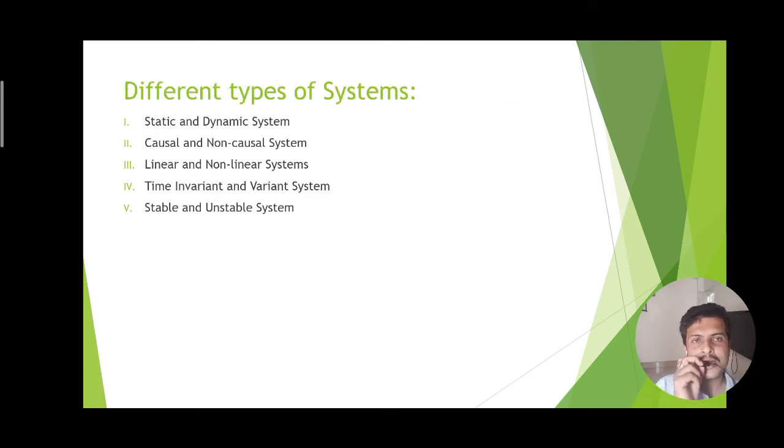Now here we will discuss different types of systems. Normally systems refer to something which has a source and a sink, such as a torch. The torch has a source, the battery, and a sink, the small bulb. The source gives us the energy, and the bulb, which is the sink, absorbs the energy.